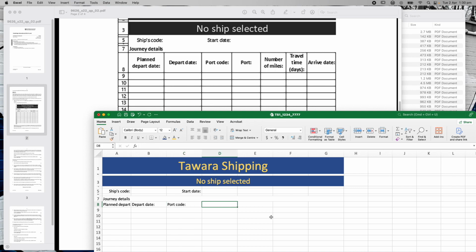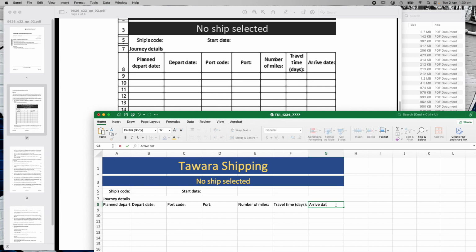Next one is port, colon, number of miles, colon, and again, I'll keep putting capital letters in here and make sure that it's exact, number of miles. This one says travel time days. That one's going to be important because the width of that one and the height of that one might influence the height overall. We'll get to that in just a minute.